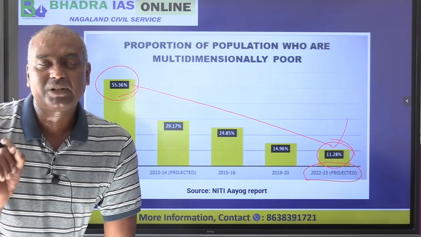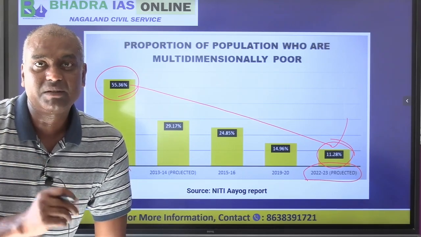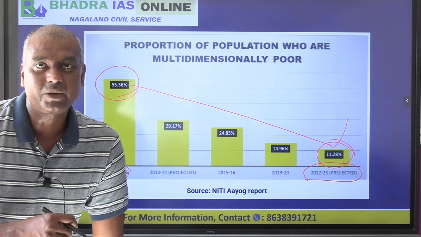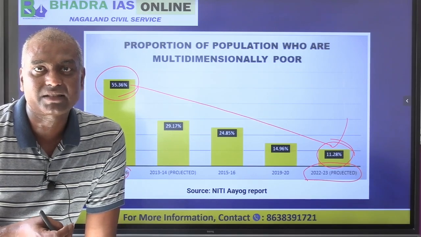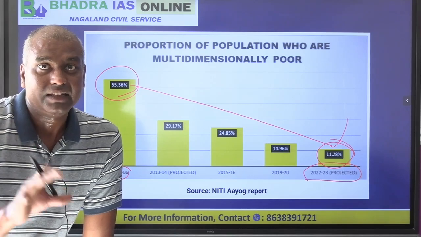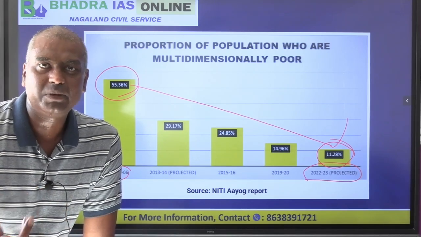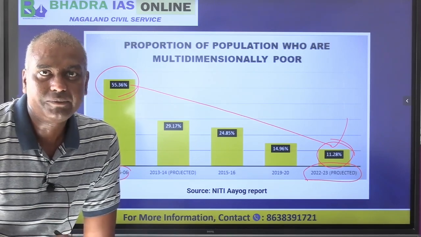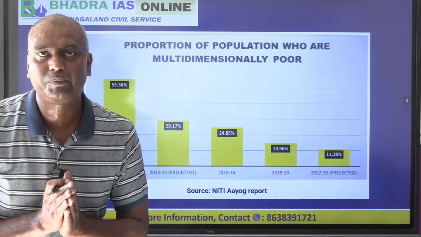So please try to understand the concept of poverty. In the prelims exam it will come, and even in mains you will get this. You can get questions like who developed the Multidimensional Poverty Index, how many dimensions are there, how many indicators are there. These are all part of your study for your prelims exam and possibly mains exam. So today we discussed the concept of poverty.